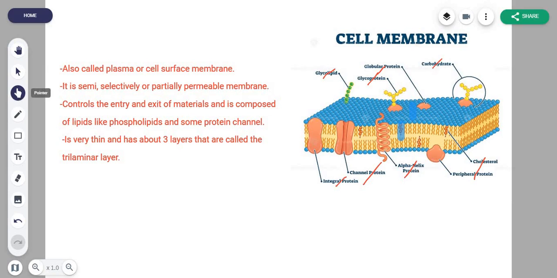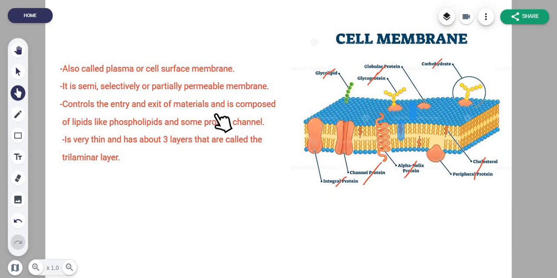So it is also called a plasma or cell surface membrane. It has about 2 more names, so just keep that in mind, okay? It is semi-selectively or partially permeable. This means it only allows some or certain substances to get into and out of a cell. It basically is very choosy when deciding what enters or leaves the cell.